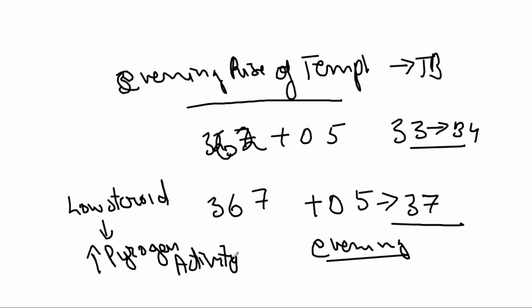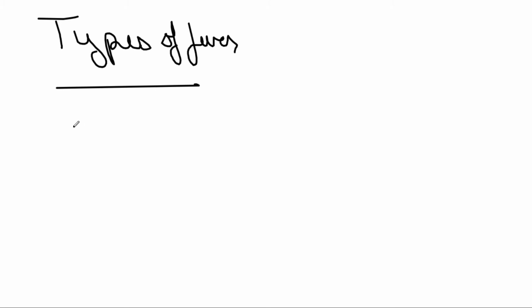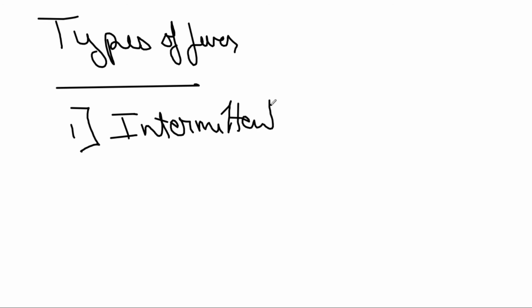Now we'll discuss the types of fever. First, intermittent fever. What do you mean by intermittent fever? It is a type of fever in which the fever touches the baseline and then rises up again.